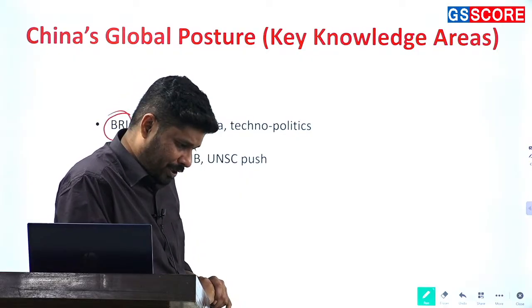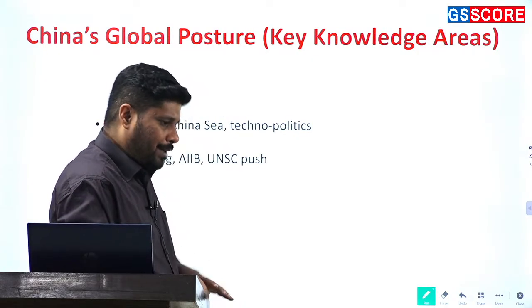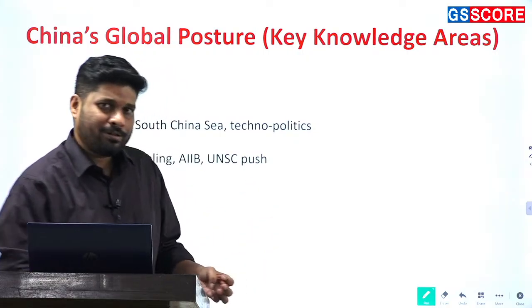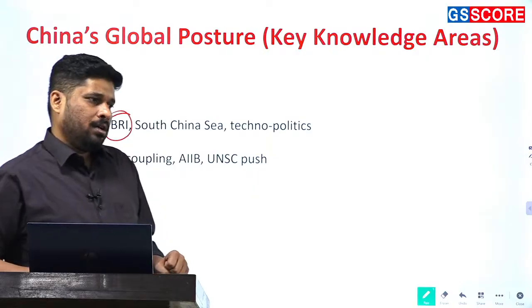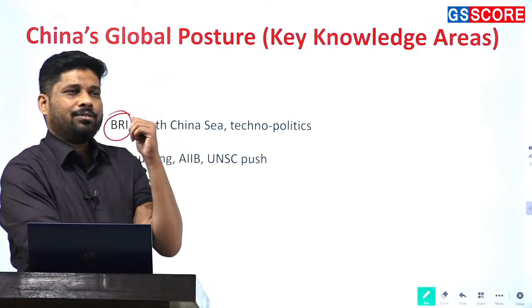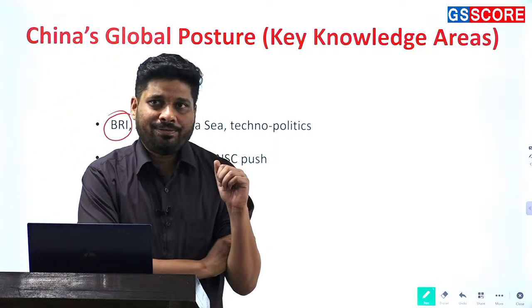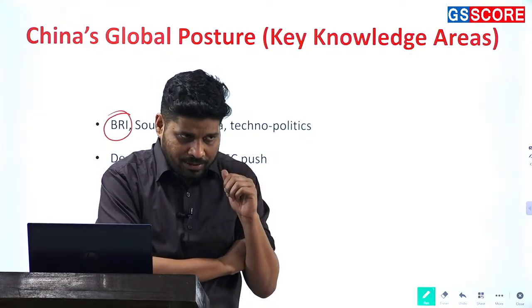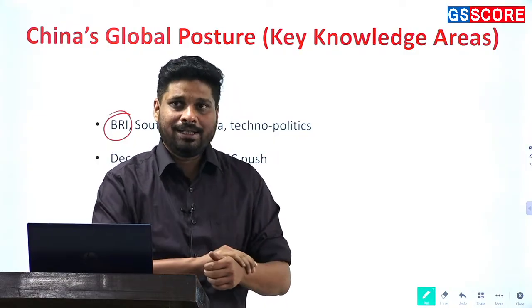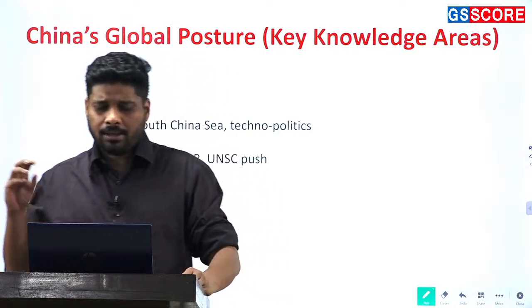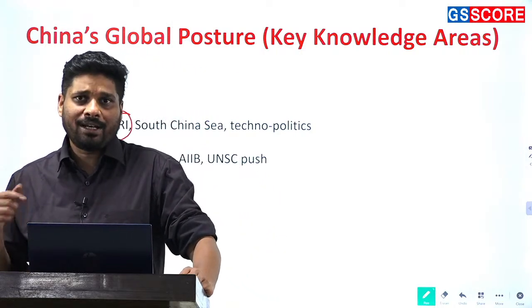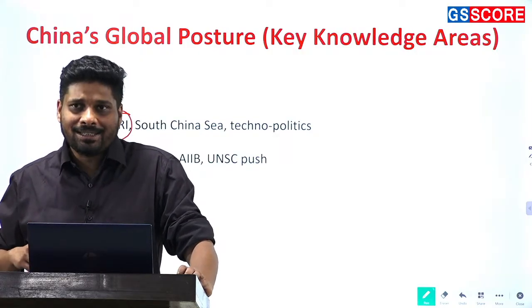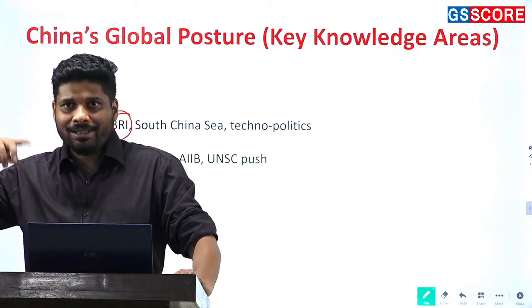First and foremost it will be on de-escalation. Second, it might be oriented towards BRI, that is the Belt and Road Initiative. What it has done over a period of time is create favorable terms for China, but it has also created debt trap diplomacy in the neighborhood of India, and how it influences India, and how China's BRI basically limits India's influence in its neighboring countries and also beyond.